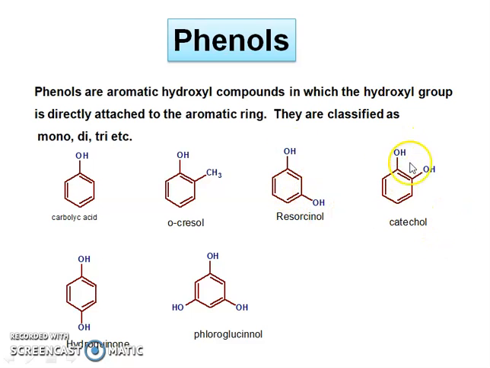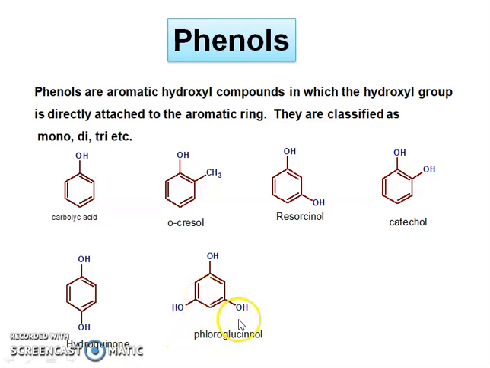If the two hydroxyl groups are at the ortho position in the benzene ring, it is called catechol. If the two hydroxyl groups are attached at the para position in the benzene ring, it is called hydroquinone.